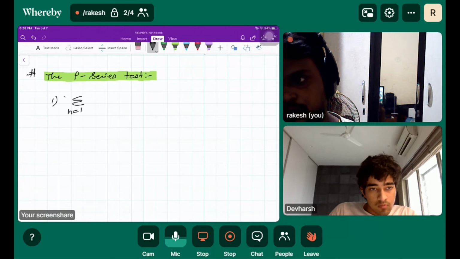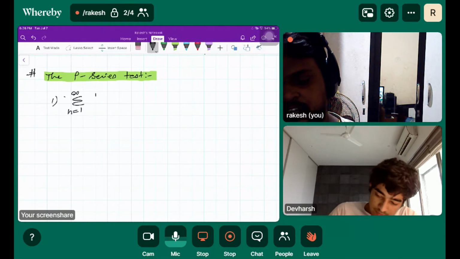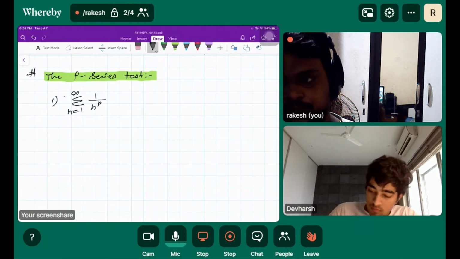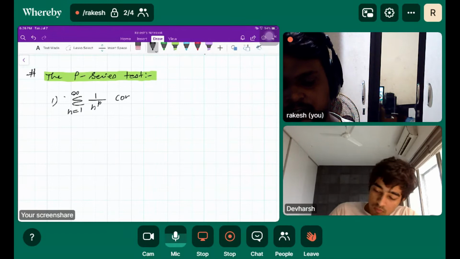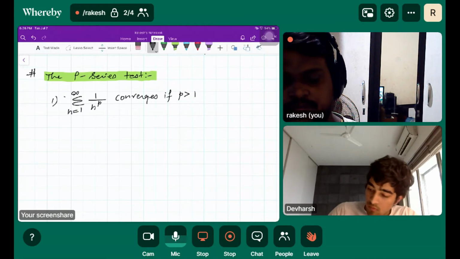The series n equal to 1 to infinity of 1 over n raised to p converges if p is greater than 1.